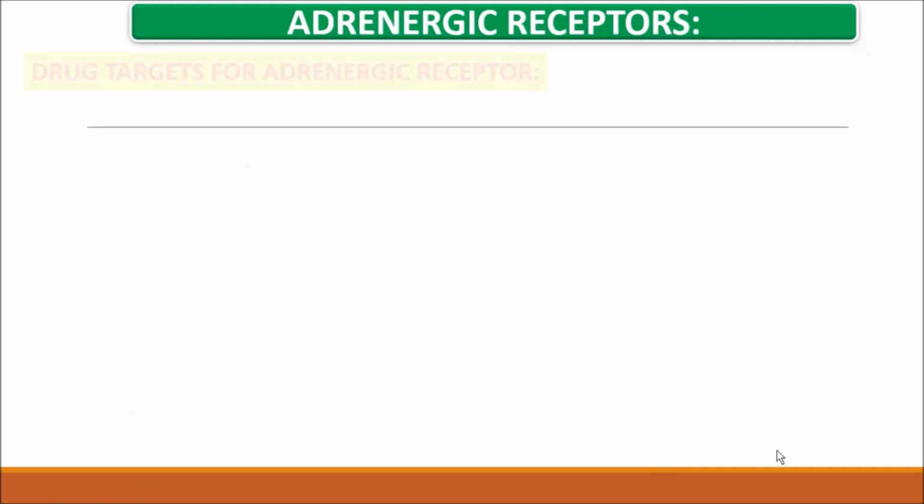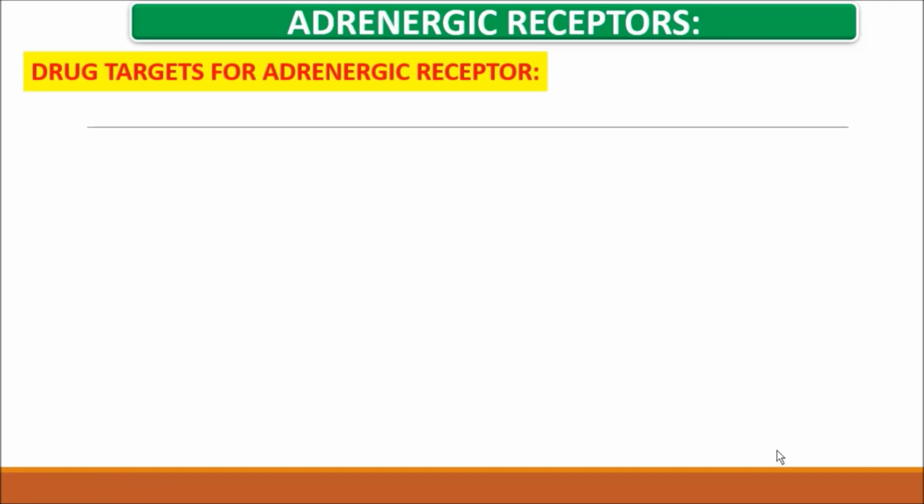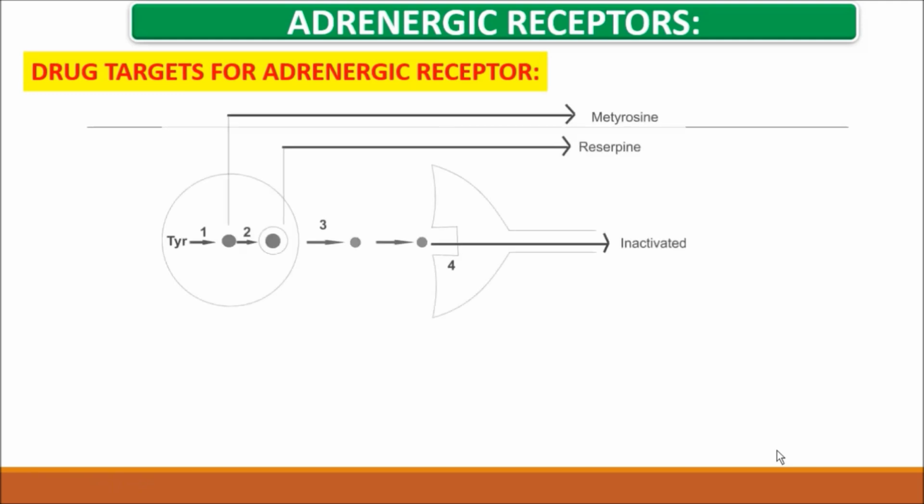Now let's see how drugs choose adrenergic receptors as a target. Here is the diagram. This is a presynaptic nerve, which gives the neurotransmitter, starting from tyrosine.